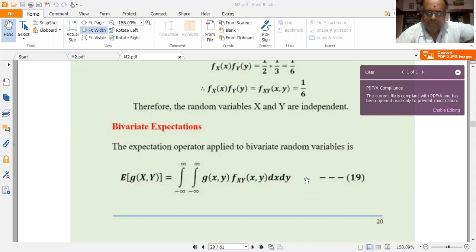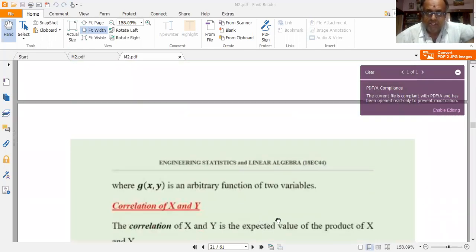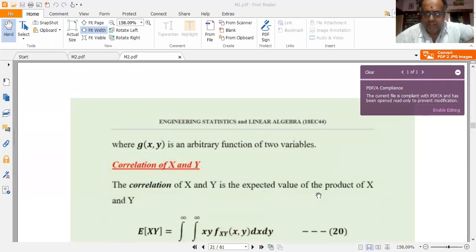Now let us define this. The expectation operator applied to bivariate random variables capital X and capital Y is defined as E of g of x comma y. E is the expectation operator. Capital E of small g of capital X comma capital Y is defined as the double integral from minus infinity to plus infinity of g of x comma y into fXY of x comma y dx dy. Very important equation. We need to remember this equation, where g of x comma y is an arbitrary function of the two random variables capital X and Y respectively.